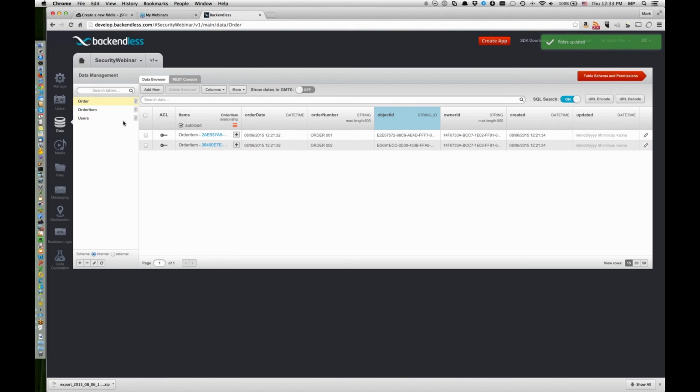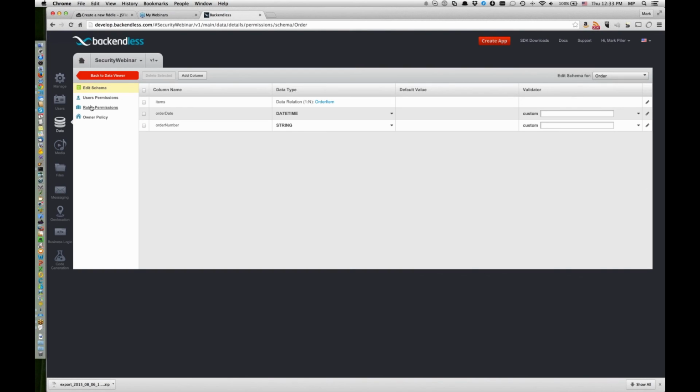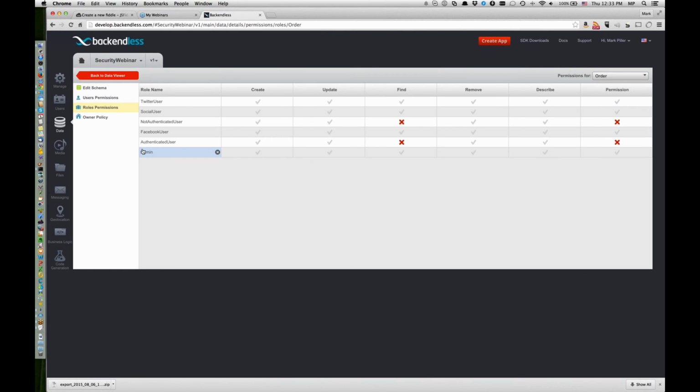And in this case, if you were to make any kind of changes for roles, right here, if you click on roles, notice that there is an admin role in the list of all these roles. And anything that you make changes, just like I was describing earlier for authenticated, not authenticated users, the same thing would be applicable to your custom application roles. And you can create as many roles as you can. There is a limit in the free plan, but you can purchase additional roles and customize your system to any kind of degree of complexity. This is very versatile and flexible.